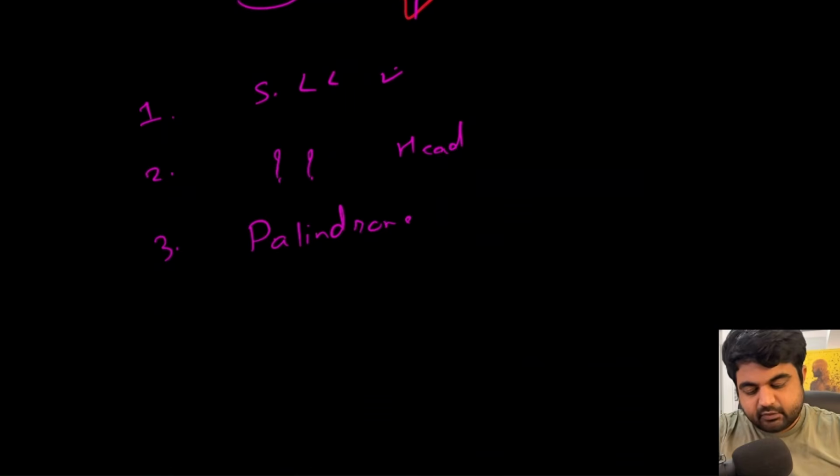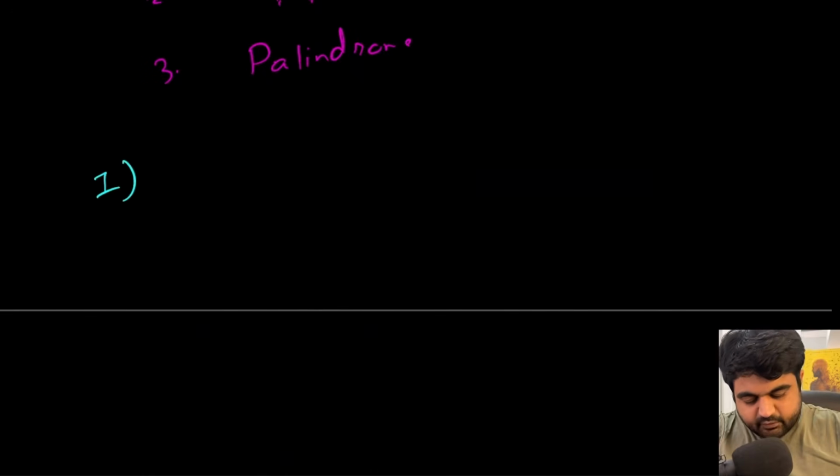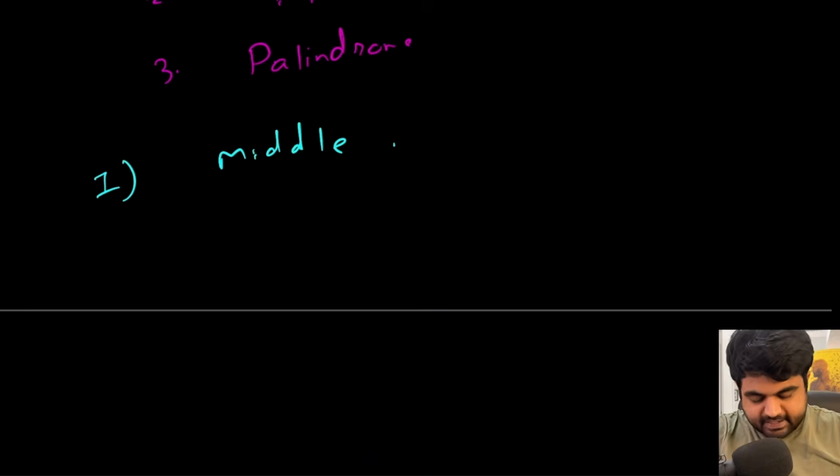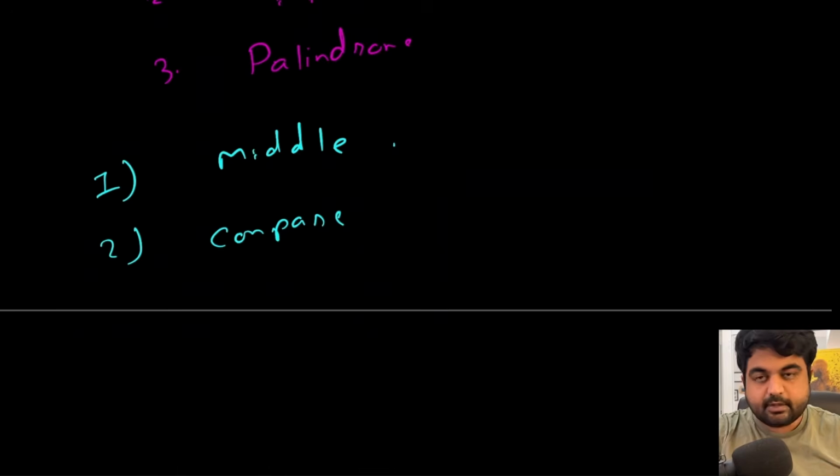So this is going to be our approach towards the solution. Number one thing we are going to do is find the middle of the existing singly linked list. The second thing is that we are going to compare the two portions, the first part and the second part, and then we are going to come up with the solution.